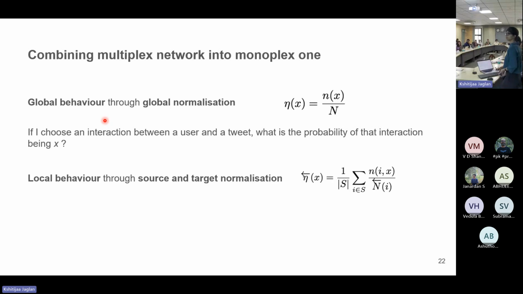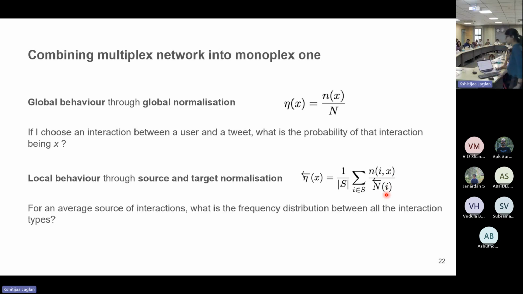Now we also need to see local behavior through the perspective of a source of interactions and a target of interactions. On the right, we look at that formula. This term n_ix means, for the source node i, how many times have they interacted in x manner, divided by all the tweets they have interacted with.